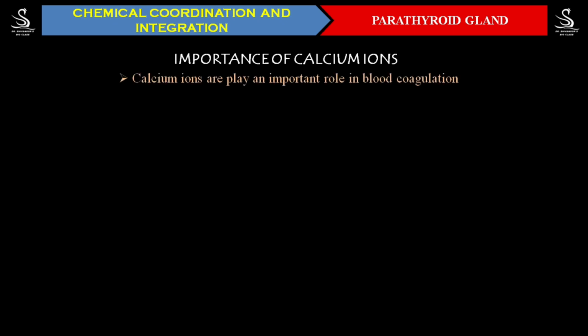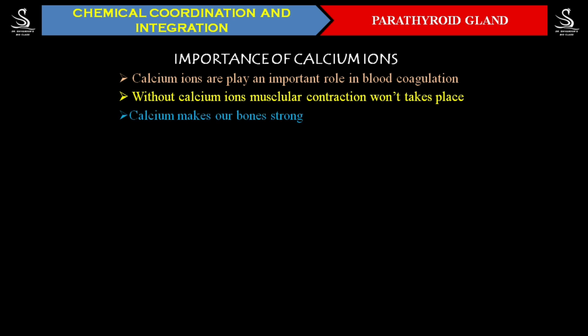Students, calcium ions play a very important role in blood coagulation. Without these calcium ions, blood won't coagulate. And without calcium ions, even muscle contraction won't take place. Right now, probably you are moving your head, your hand, your leg, or some other body part. It is all because of muscular contraction, and to carry out muscular contraction, calcium ions play a very important role.